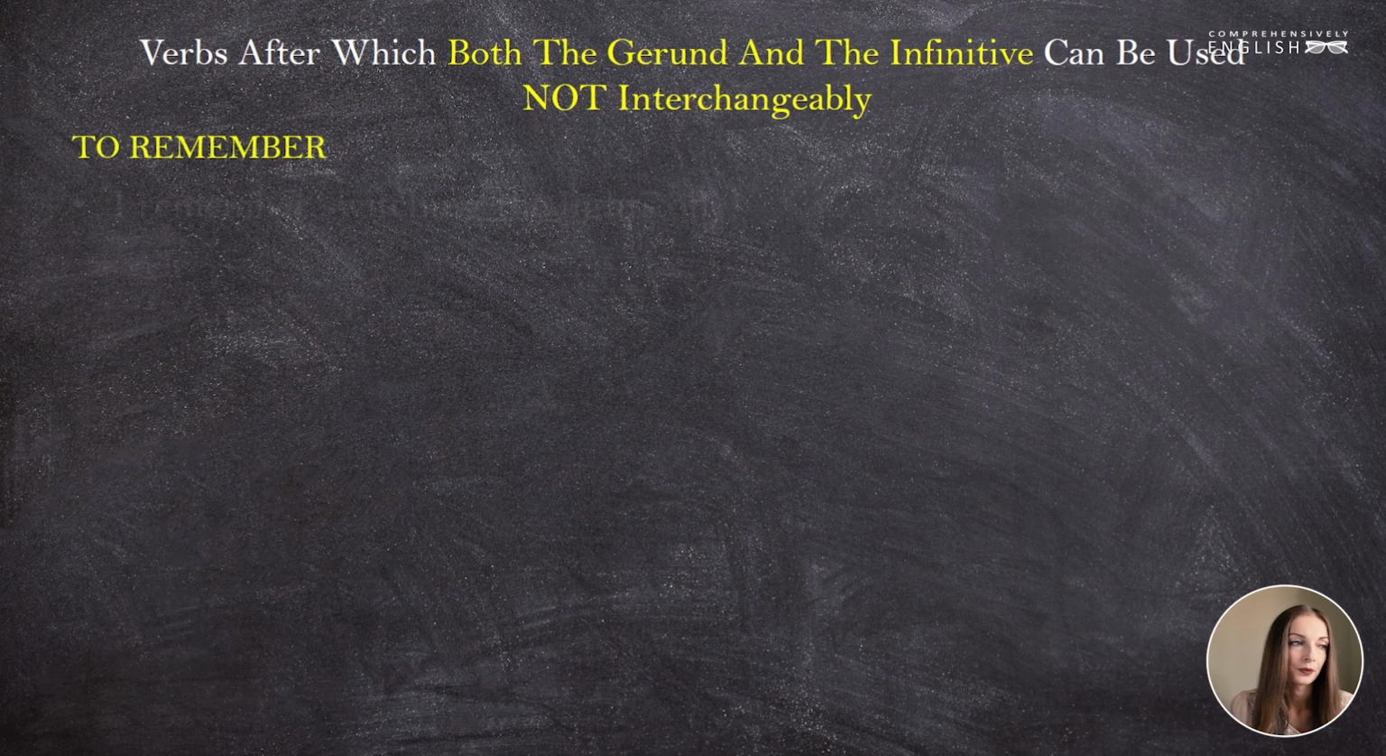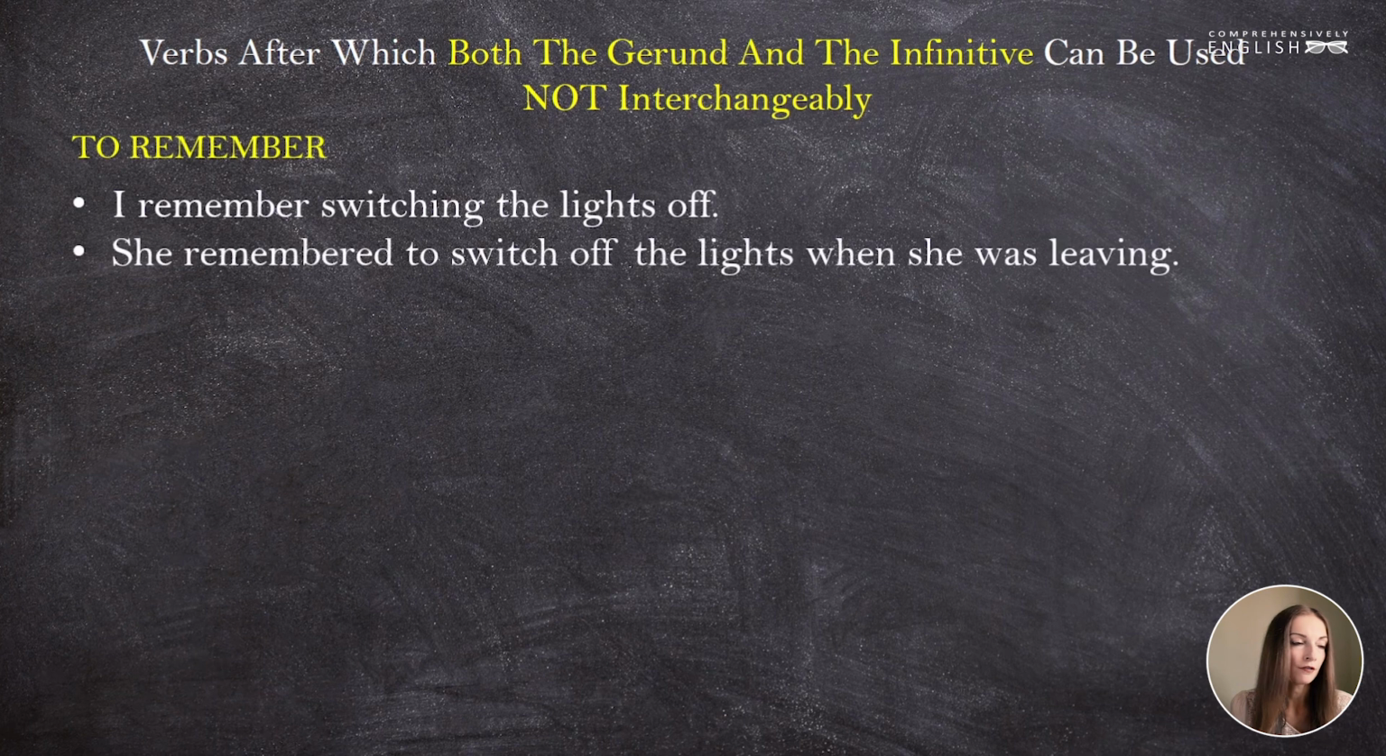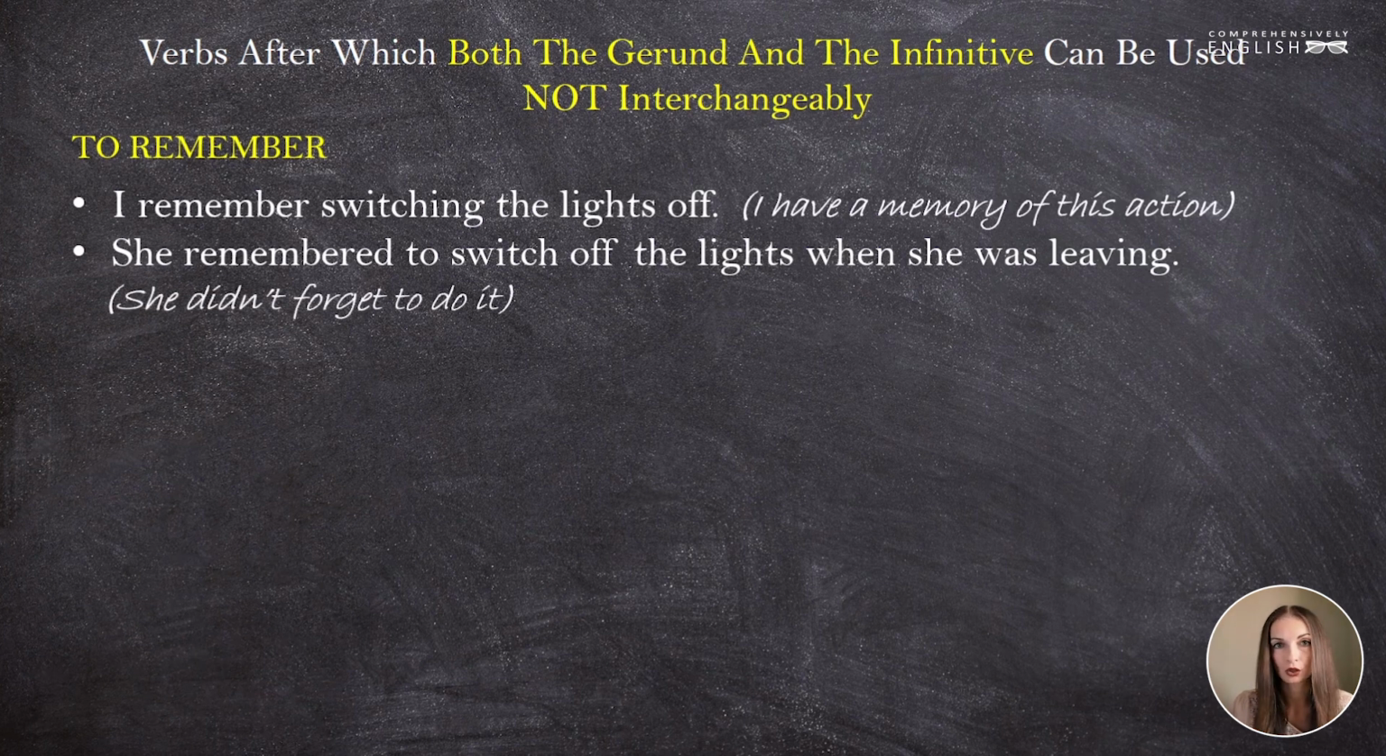To remember. I remember switching the lights off, and she remembered to switch off the lights when she was leaving. The first sentence means that I recollected it. I have a memory of this action. The second sentence means that she didn't forget to do it.